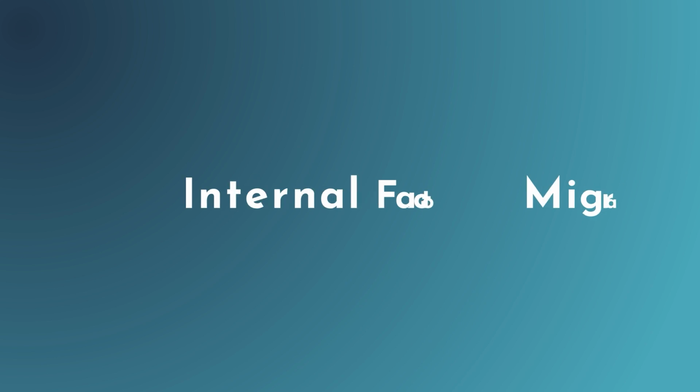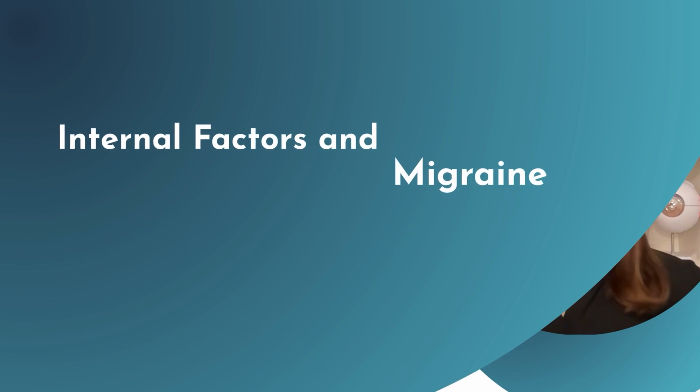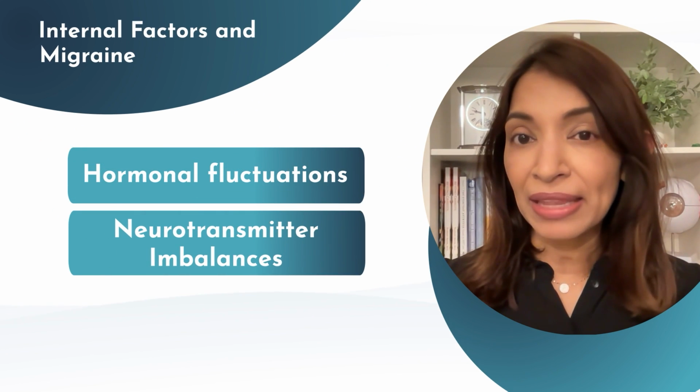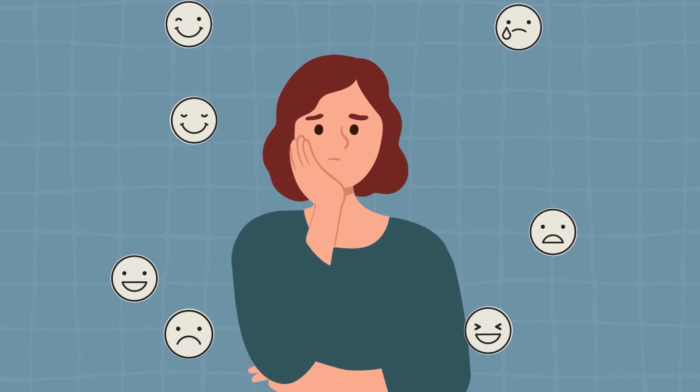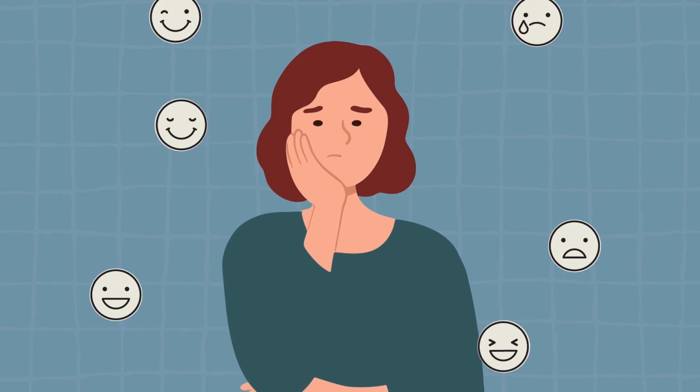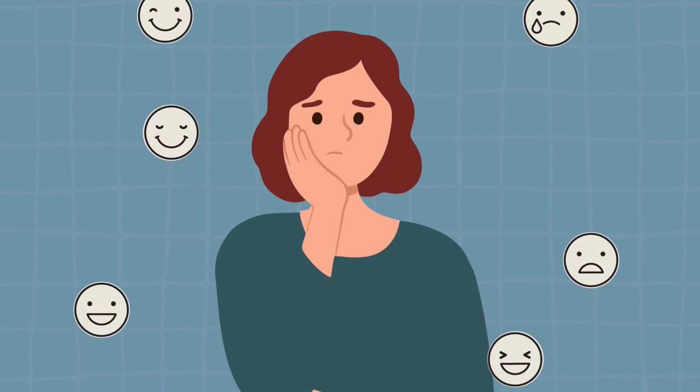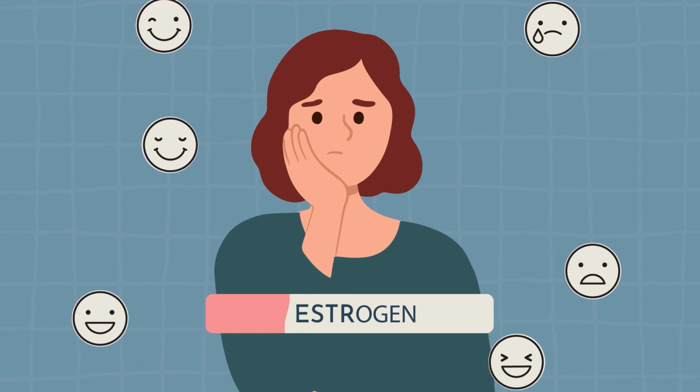Aside from a genetic predisposition, let's explore some other internal and external factors that are linked to migraine. Internal factors like hormonal fluctuations, neurotransmitter imbalances, and inflammation can contribute to lowering the migraine threshold. For instance, hormonal changes in women during their menstrual cycle or during perimenopause and menopause can act as triggers. Falling estrogen levels are often implicated. Neurotransmitter imbalances are also believed to play a significant role in lowering the migraine threshold, making the brain more susceptible to these debilitating attacks.